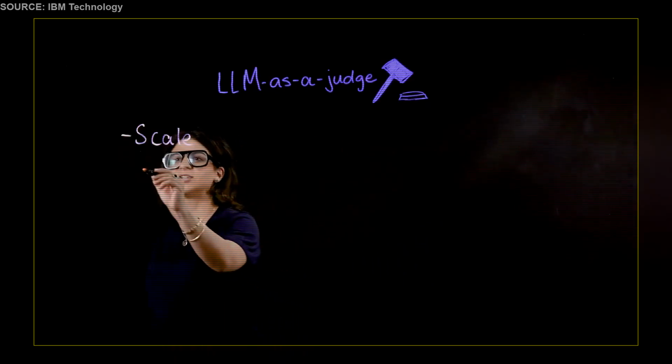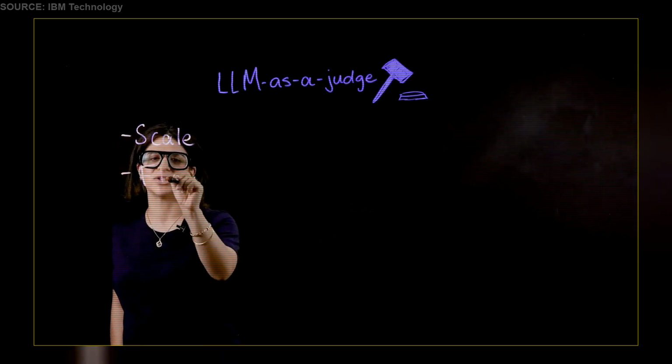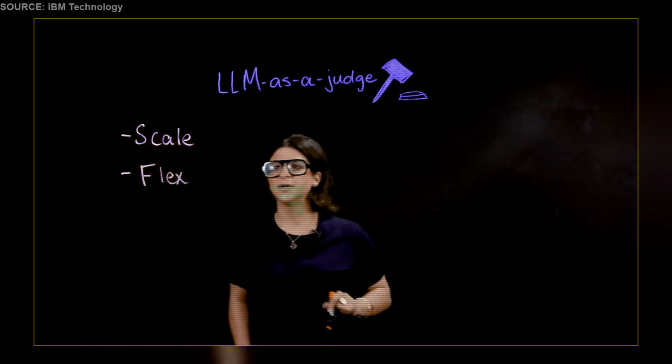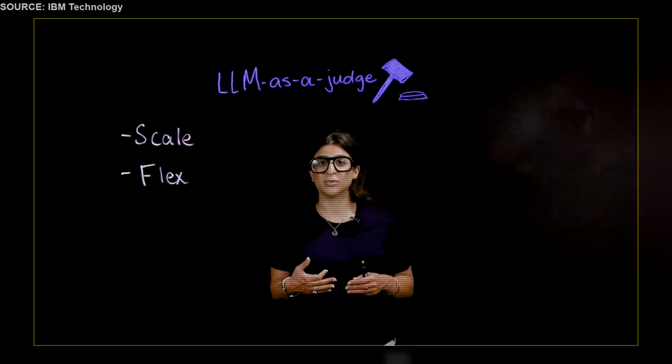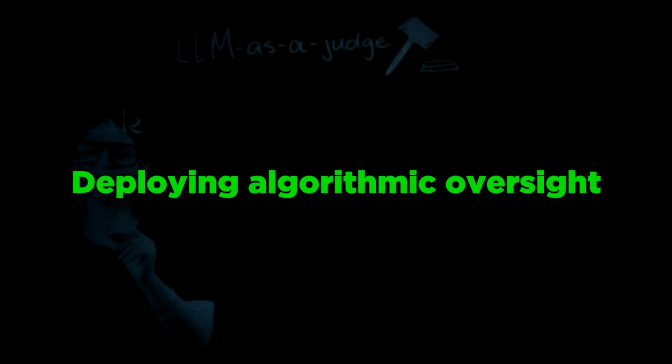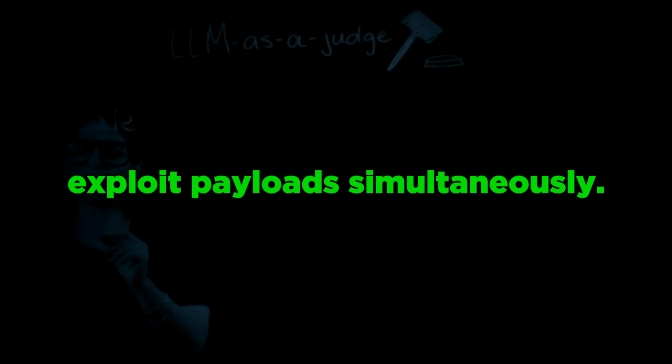Second, LLM as a judge is also really flexible. Traditional modes of evaluation are really rigid. So let's say you build a rubric and you start evaluating a bunch of your outputs. As you see more data, it is really normal for your criteria to start shifting, and you might want to make changes to your rubric. LLM as a judge helps with the criteria refinement process. You can refine your prompts and be really flexible in your evaluation. Deploying algorithmic oversight lets safety researchers evaluate thousands of exploit payloads simultaneously.